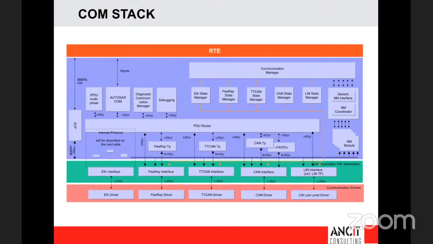I thought something in the IPDU multiplexer is doing something there. I'm not sure what. See, the multiplexer is actually not doing that job, to my knowledge at least. So the IPDU multiplexer is what you mentioned about dividing it.